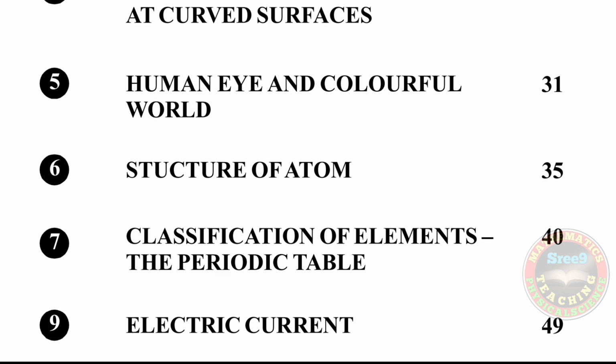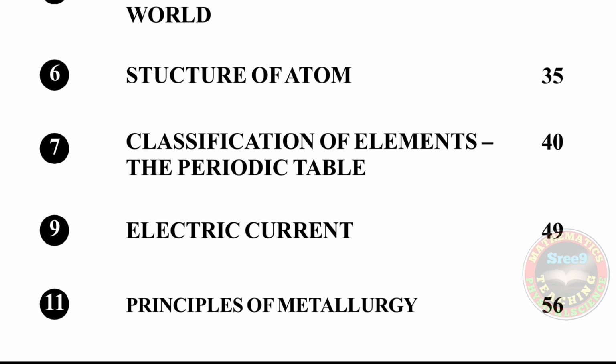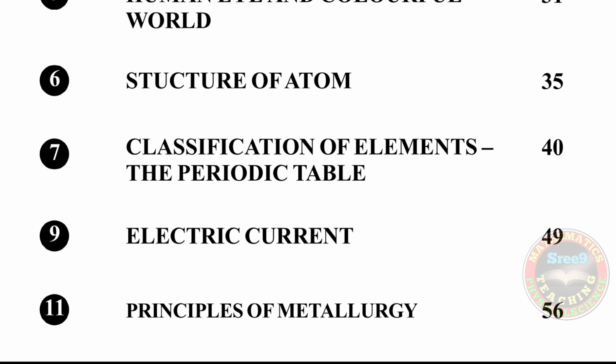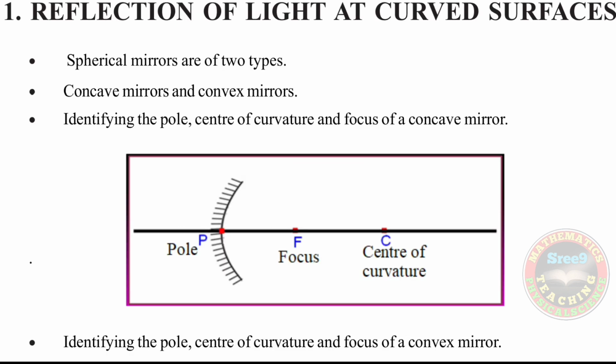Sixth, the structure of atom, seventh, classification of elements, the periodic table. Eighth chapter is not there, so ninth is electric current, and the 11th is principles of metallurgy. As you know, the chapters 8th, 10th and 12th are deleted, right? Yes, please see on the screen.